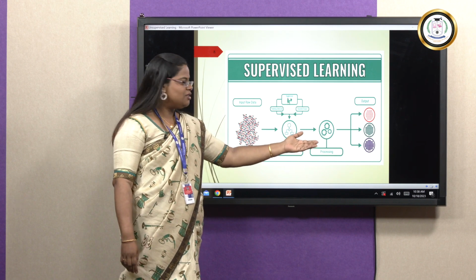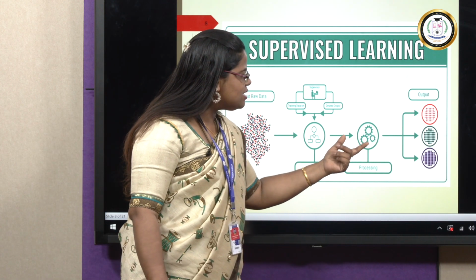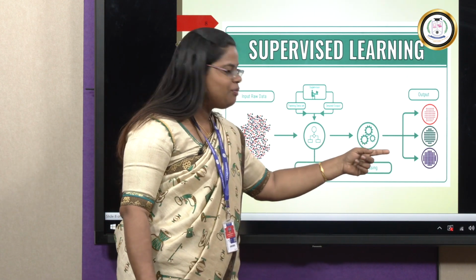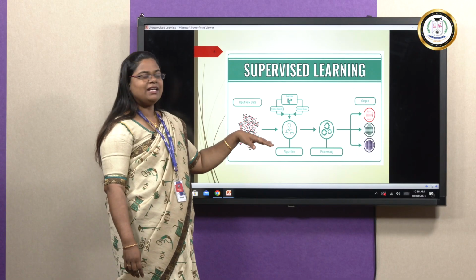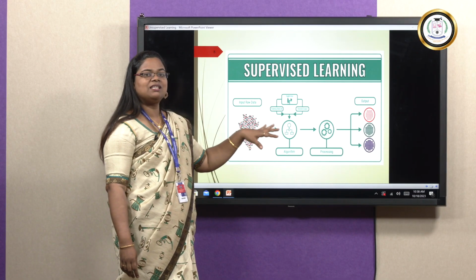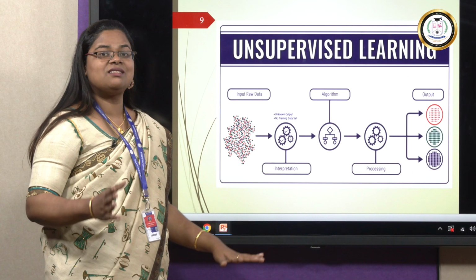What is the output? Here three outputs are given: red triangles, green circles, and violet diamond shapes. Okay, so like this we can compare and come to the conclusion that this is a supervised learning algorithm. But in an unsupervised learning algorithm, the output, or where to map it, is not known.